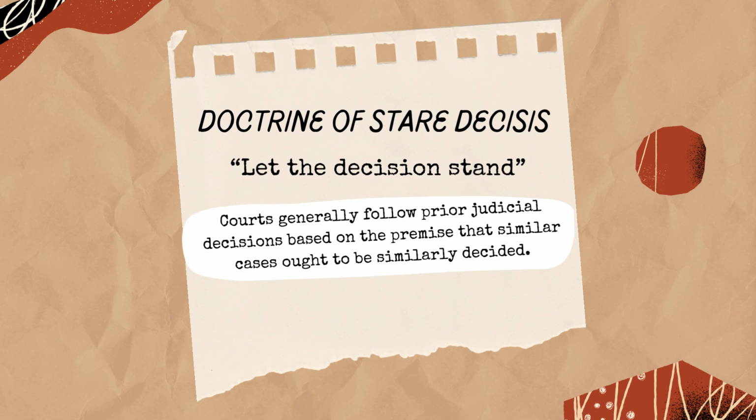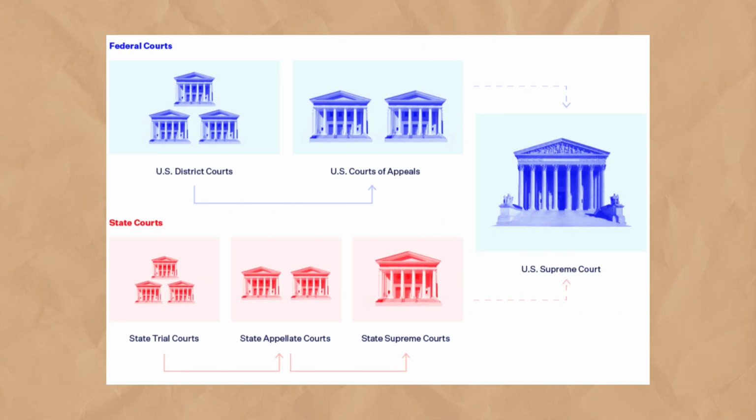The doctrine of stare decisis stands for the premise that similar cases ought to be similarly decided, and therefore the decisions of higher courts take precedence over the decisions of lower courts. This promotes stability in the law, and as a result, parties and attorneys can predict whether conduct is lawful or unlawful. Effectively, this means both the state and federal court systems have a hierarchy of courts that bind the courts below.